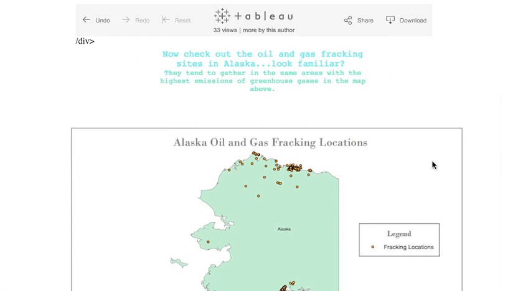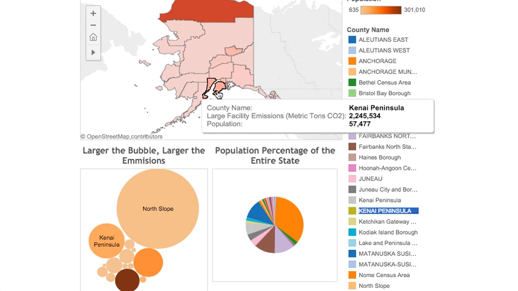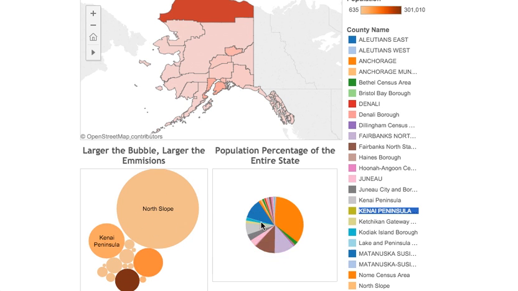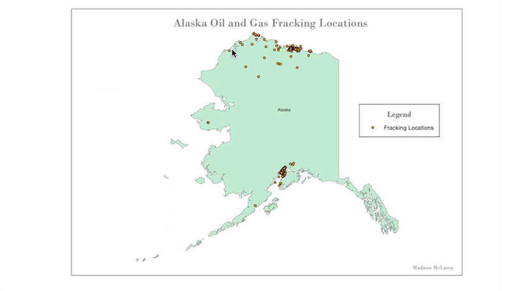And I found an oil fracking map. These oil fracking and gas fracking sites are really concentrated up in this North Slope and down here in the Kenai Peninsula, where we saw these darker reds, where we see these bigger circles and not necessarily the biggest populations. It's because of this great amount of fracking locations that are giving off so many emissions.